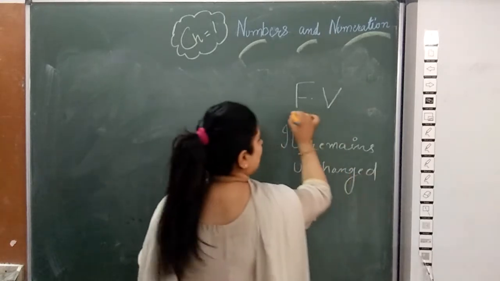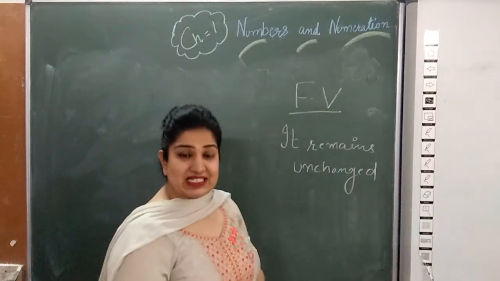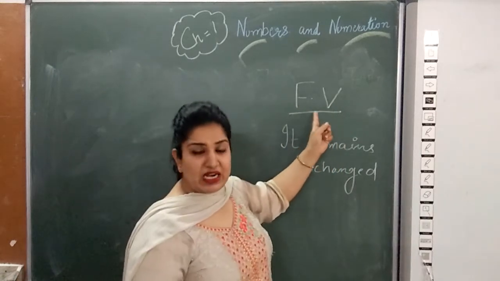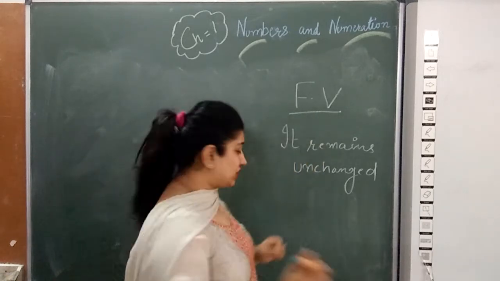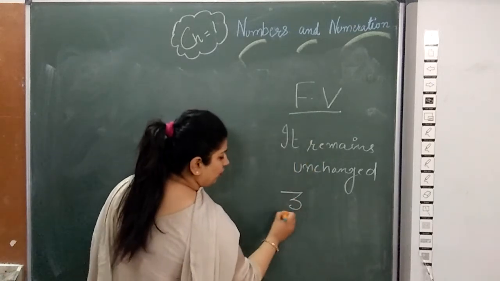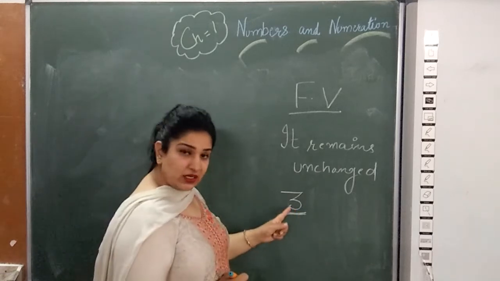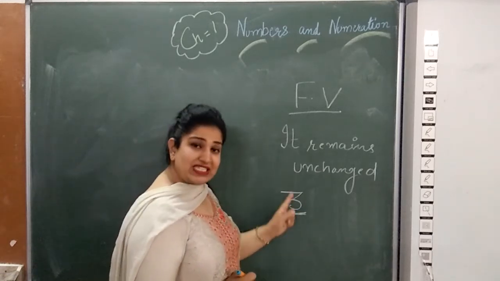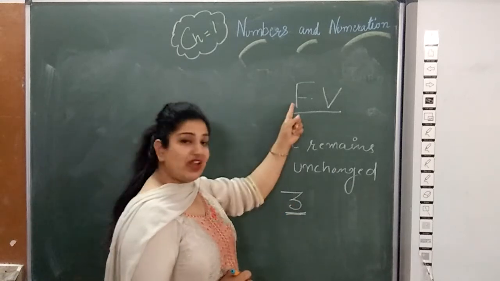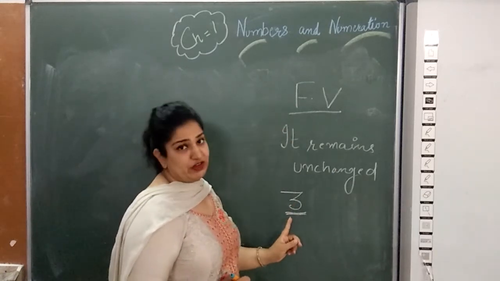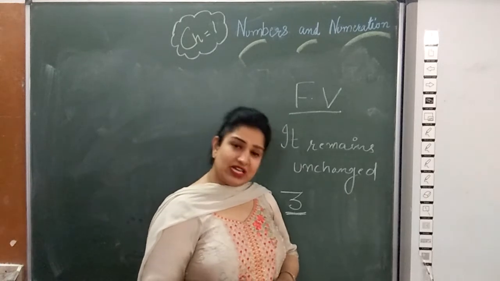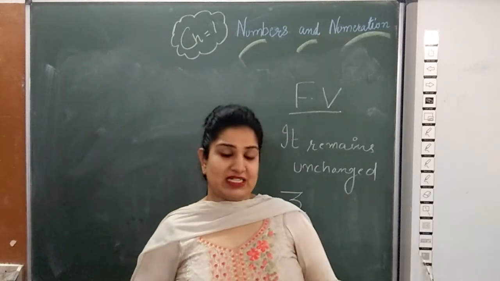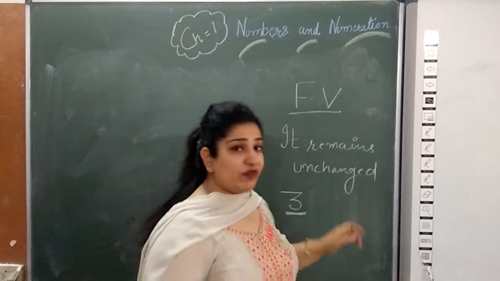Or you can say face value is the number name of that digit, or you can say name of the digit. See, what is the name of this digit? The name of this digit is 3. So the face value of this will be 3. So face value means the name of the digit.